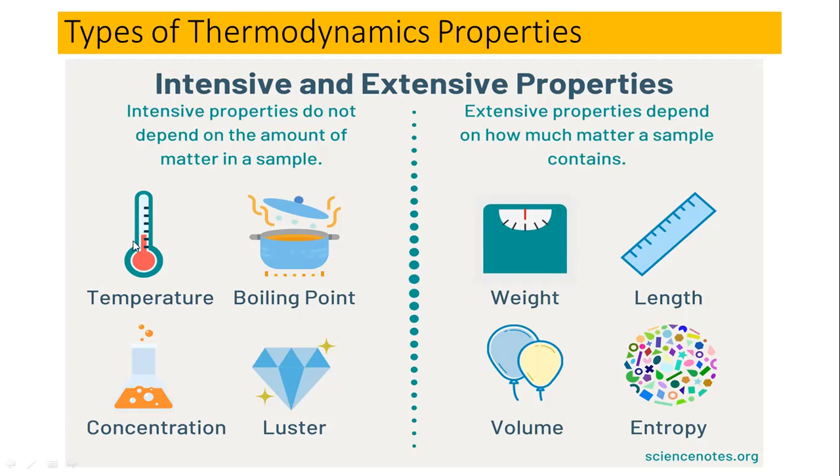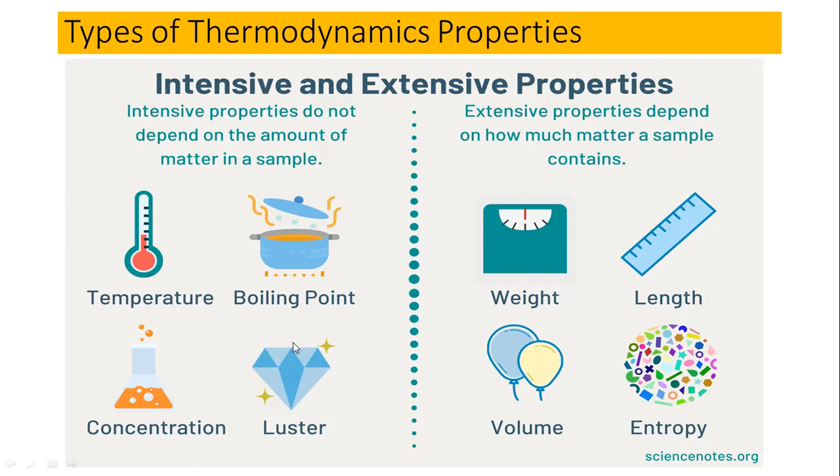Or if you want to check the temperature of your body, let's suppose it is 98 Fahrenheit, so the temperature of the whole body is going to be 98 Fahrenheit. That means this is not going to depend on the matter, so temperature is also an intensive property.